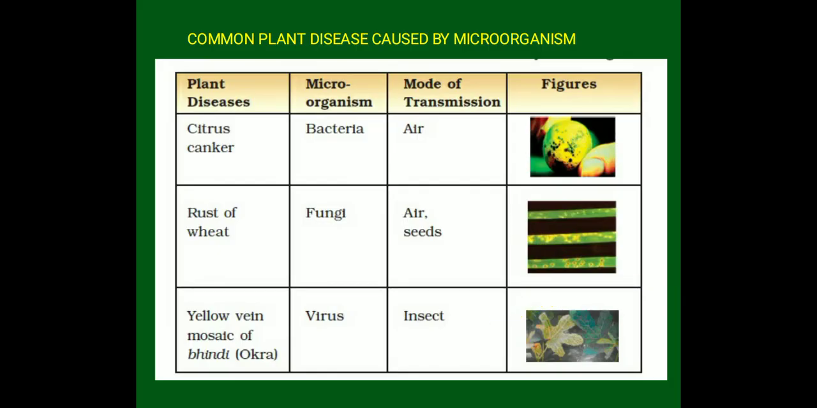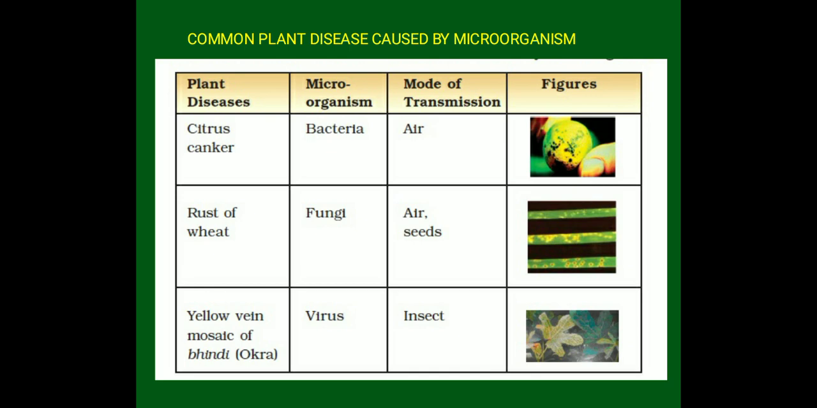Here you can see the image, a table of common plant diseases caused by microorganisms. We have three main diseases: citrus canker, rust of wheat and yellow vein of bindi. Citrus canker is just for citrus fruit, that is sour fruit, say orange, lemon and all such kind of fruit. Then you have bindi, another name for which is okra. You can see the responsible microorganism is also there. So this was all about common diseases.